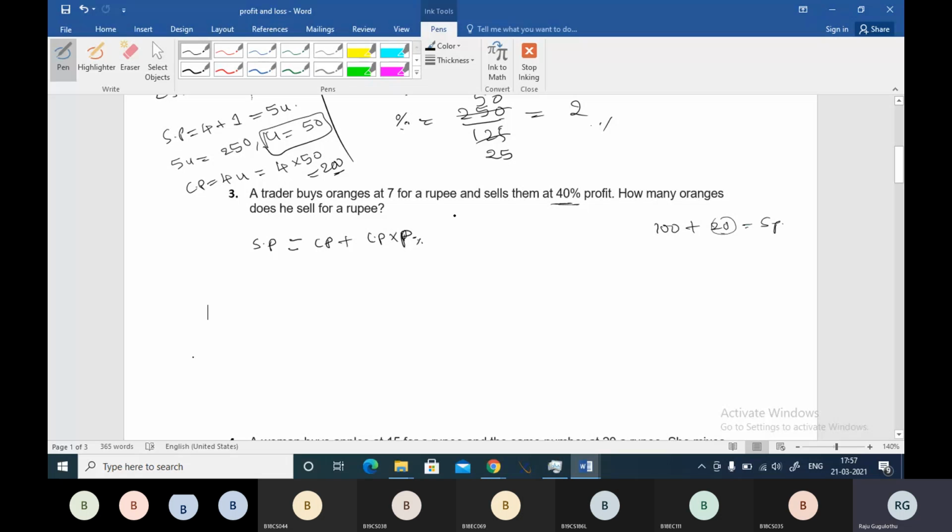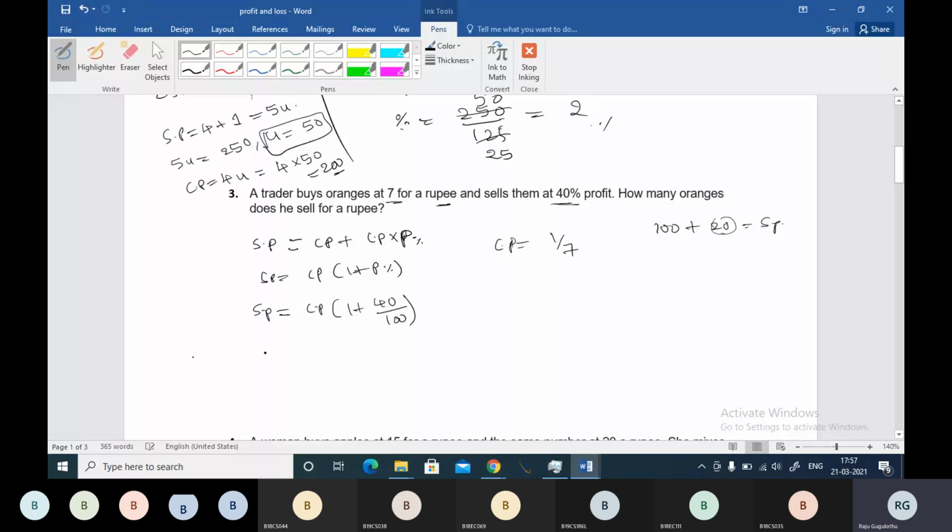So selling price can be written as cost price into 1 plus profit percentage, that is 40 by 100. And you do one thing here: cost price. See, you are getting 7 for a rupee. Then what is the cost price of one orange? One orange cost price will be 1 by 7, because you are getting 7 for a rupee.